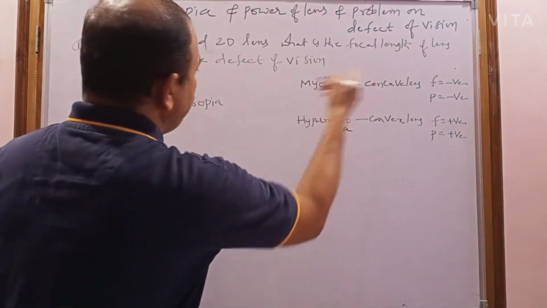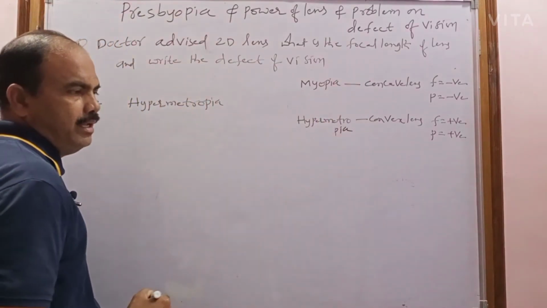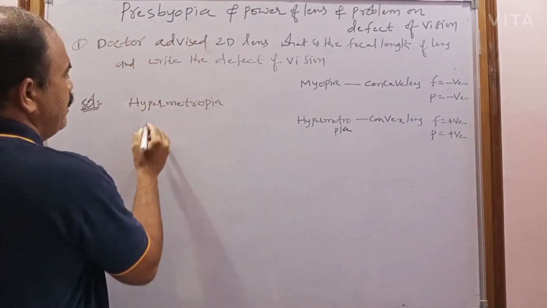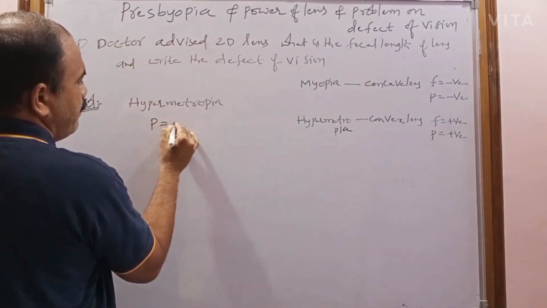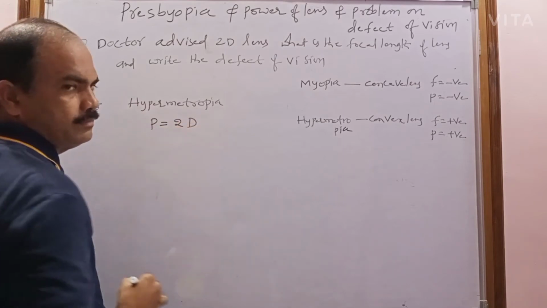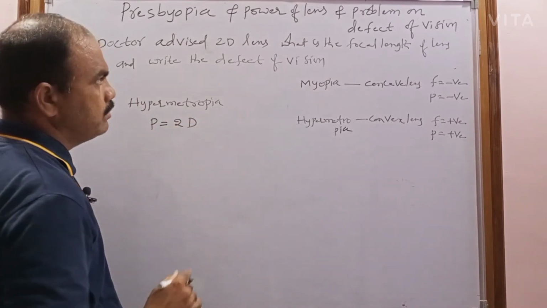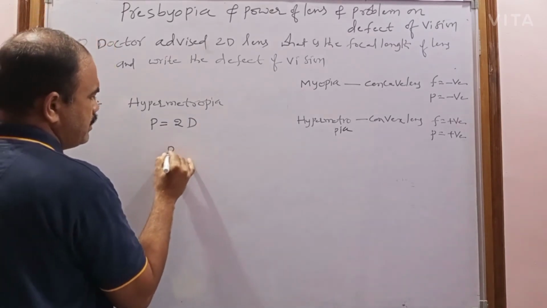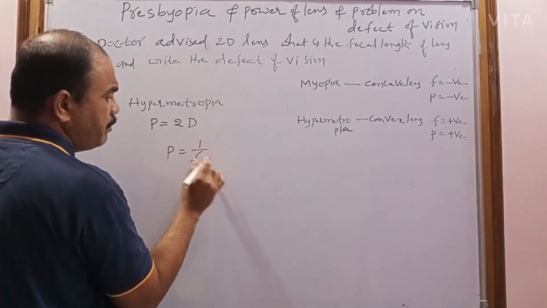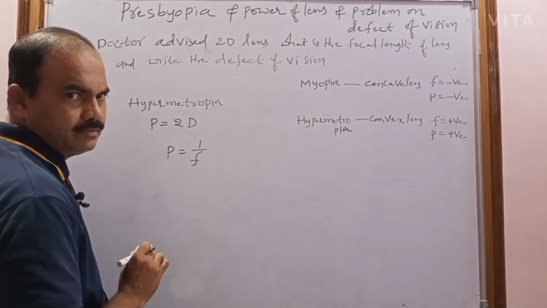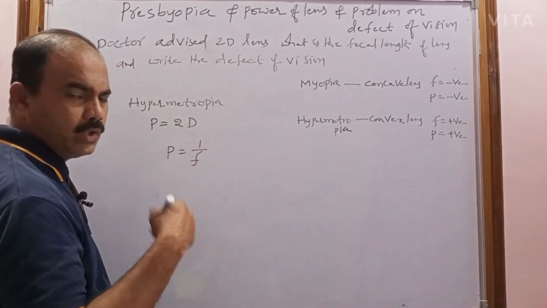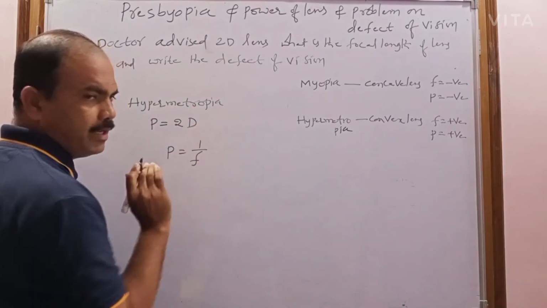Next, what is the focal length of the lens? What is the relation between focal length and power? Here the power is given, 2 diopter. So the formula is power is equal to 1 by focal length in meters. If I want to calculate in centimeters, use 100 by f.